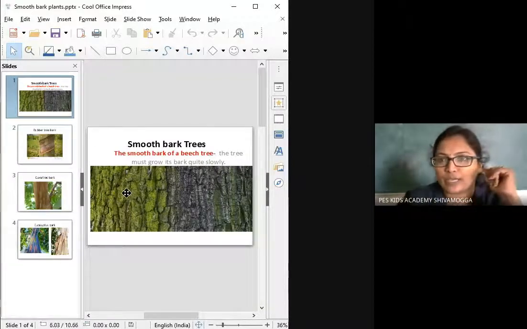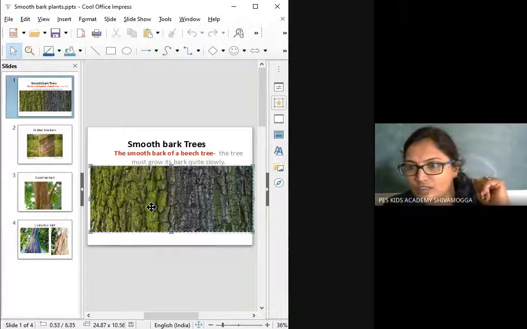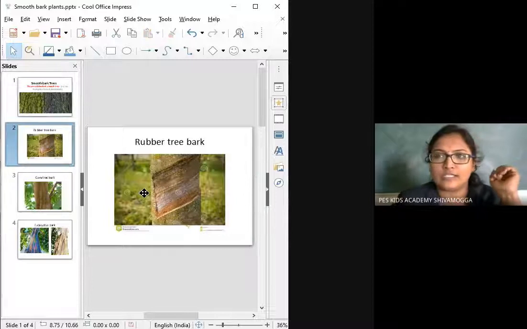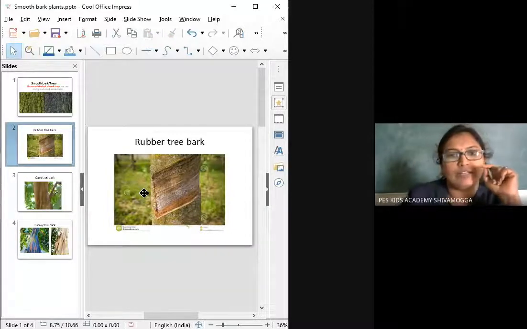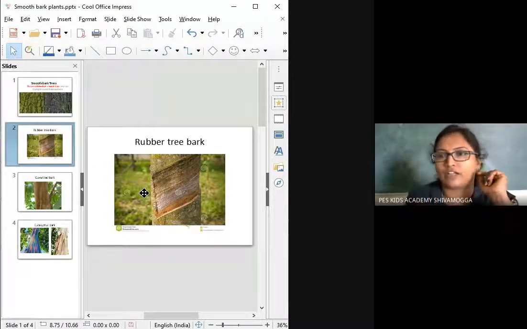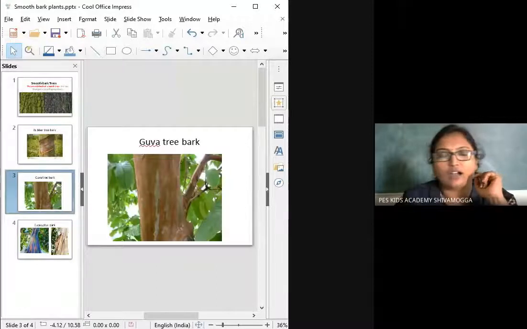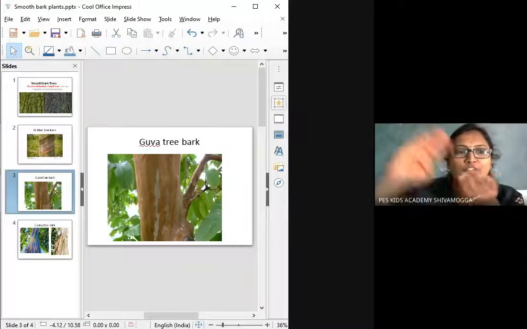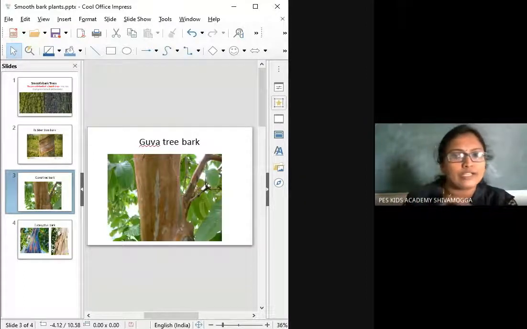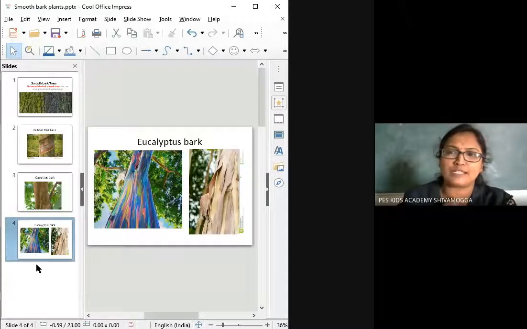For example, you can see here, which plant is this? I will show you some other trees. You can see the rubber tree bark. It is very smooth. You can cut it like this and get rubber milk from the rubber tree. And you can see a guava tree, right? If you touch the guava tree, you will feel the smooth texture, because this plant grows very slowly. And even the eucalyptus bark. Eucalyptus, what is it? Nilgiri mara, right? Yes, the eucalyptus plant.